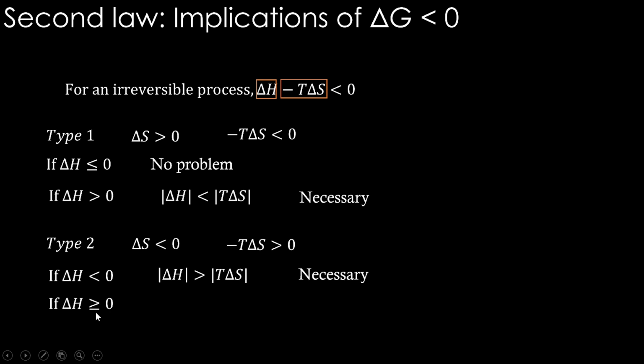If delta H is positive, we are saying minus T delta S is positive. If delta H is also positive, then this particular thing cannot hold. Okay, the process is impossible. Delta H minus T delta S is actually a positive quantity if this happens. So carefully stop and see what are the 4 different things we are talking about. You will understand there is some kind of a dance between these two guys.